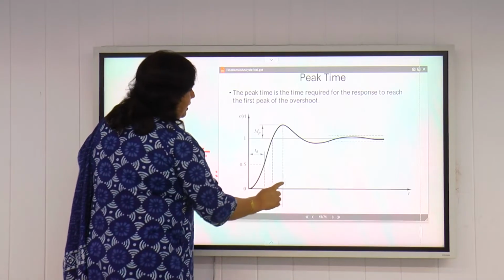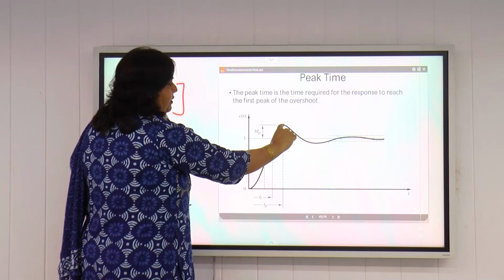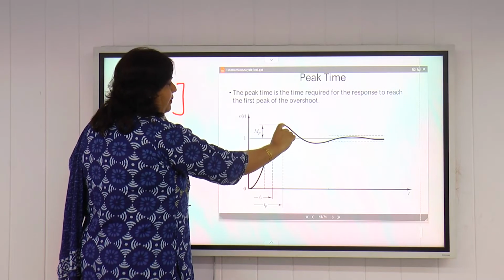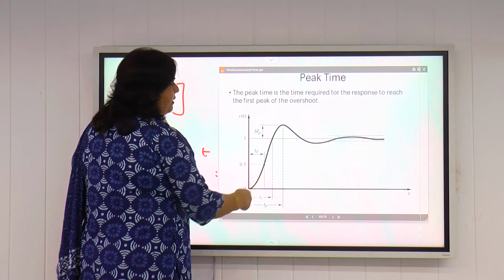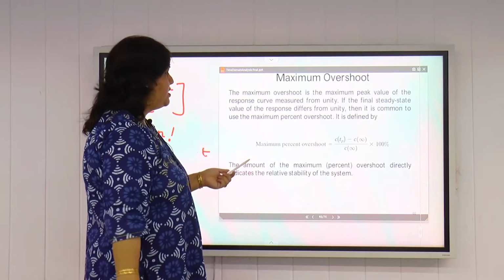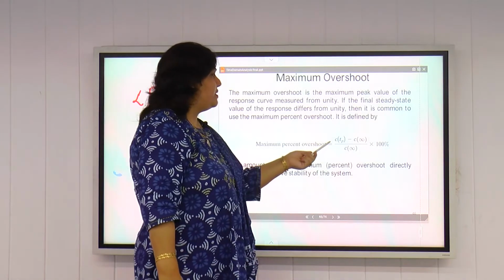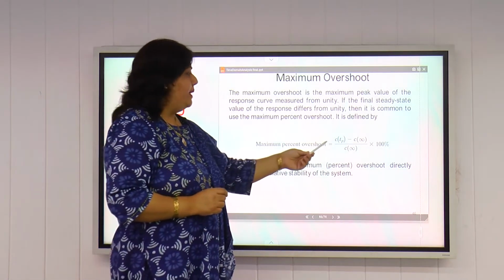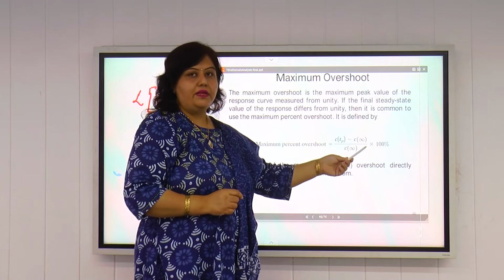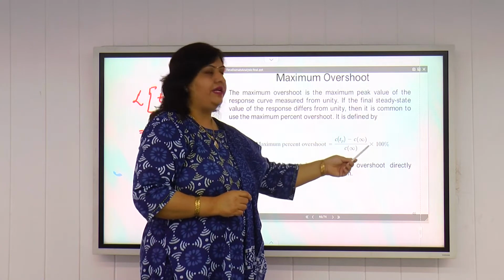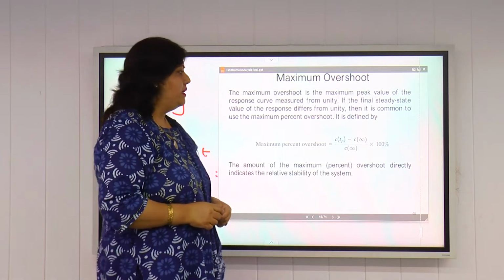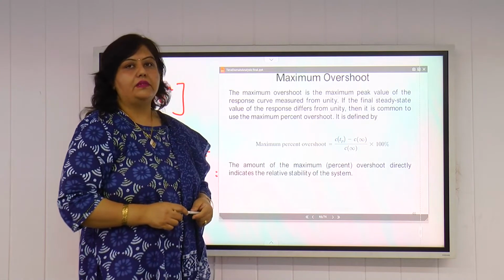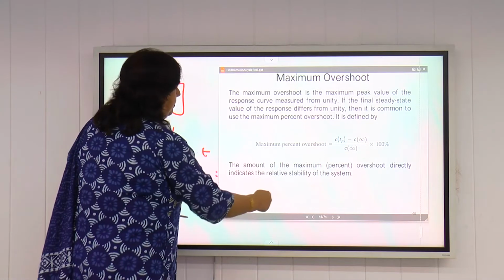So the magnitude of the highest peak above unity is represented by Mp. In percentage, the maximum percent overshoot is defined as C(Tp), the value of the output at time Tp, minus C(infinity), the steady state value, divided by C(infinity), multiplied by 100%. This is how we can find the maximum overshoot in percentage.